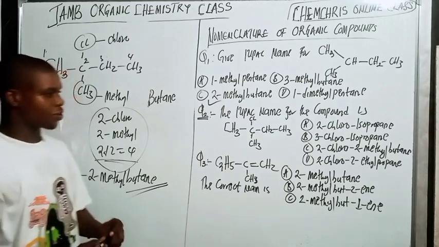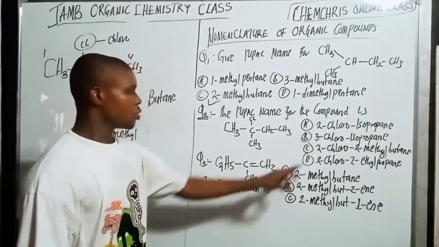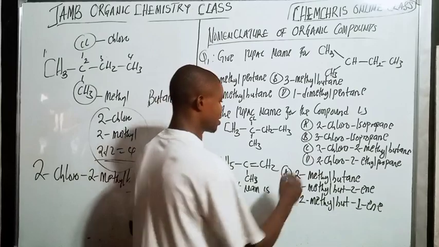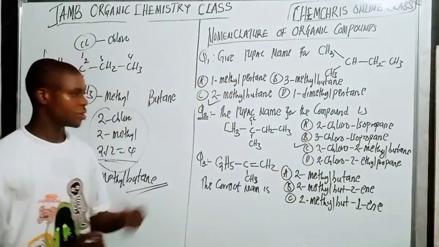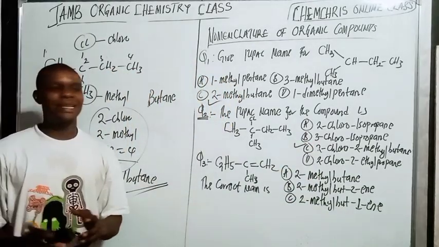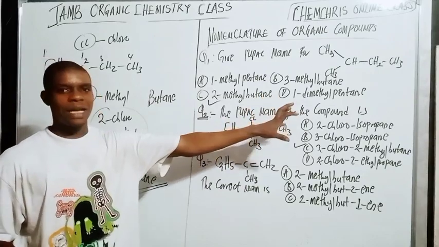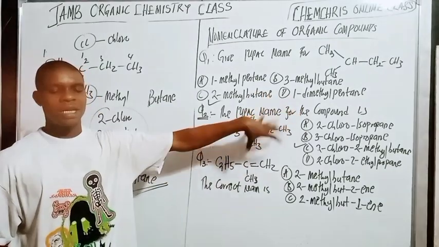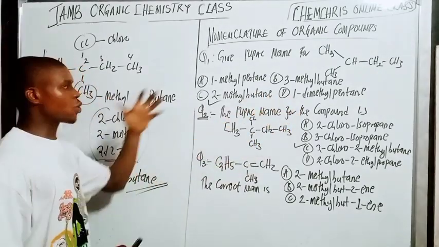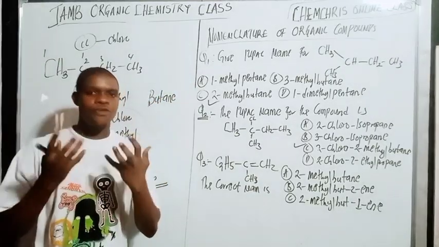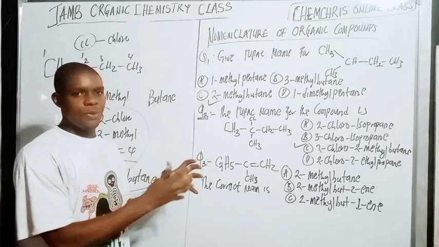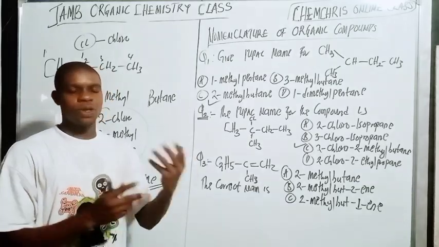So let's see the one that is correct. 2 chloro, 2 methyl, butane. So C is the accurate one. You get? Basically, these are the ways and patterns you will see questions when it comes to derivation of the alkane. Question 1 and question 2 should give you a proper foundation on naming organic compounds when it comes to the alkane.